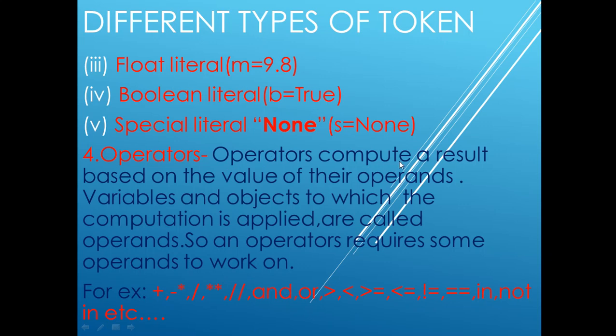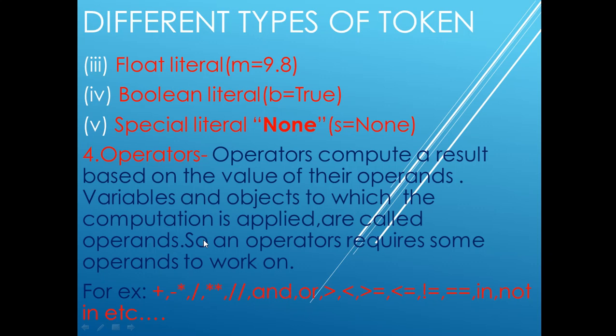Okay, so operators compute a result. When you use this operator, it will compute the result based on the value of the operands. For example, you have used 3 and then plus and then 4. Then 3 and 4 are the variables or objects to which the computation is applied, called operands.